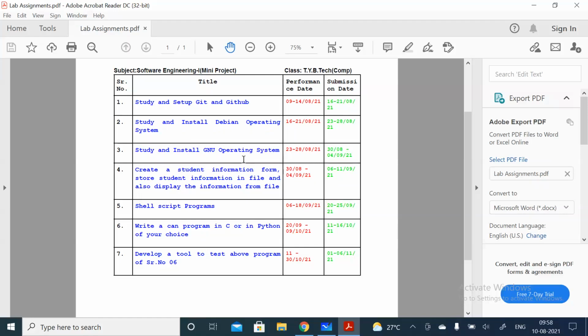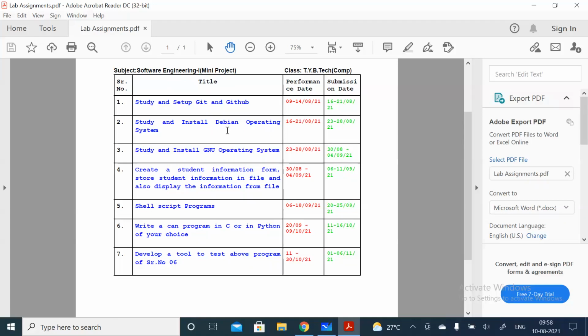So you need to study this, right? Go to the different resources and study what it is. Again, study the steps to install this, and if possible, install these two operating systems on your laptop or computer, right? And you can see the features of these two operating systems, Debian and GNU.